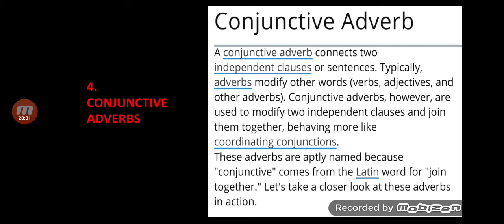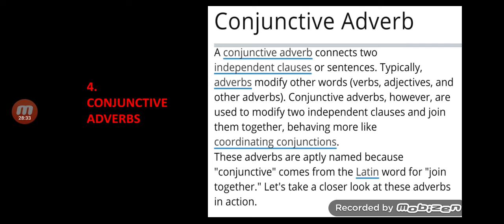Conjunctive adverb. We all know what adverbs are. How many of you know what adverbs are? Parts of speech. Do you remember the parts of speech that we have done? We have been doing parts of speech from the second standard. Am I right? So, by now, everything should be crystal clear. What's an adverb? An adverb adds to the meaning of the verb and gives you more information about the verb.